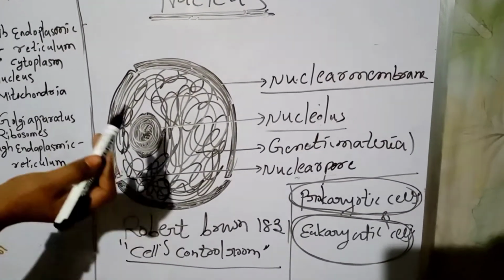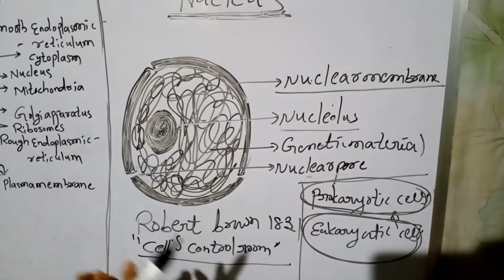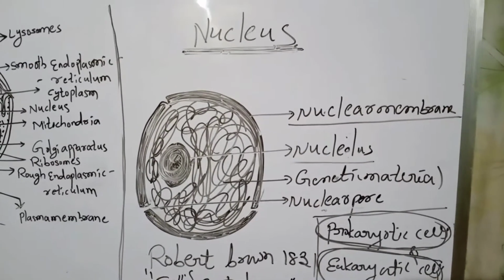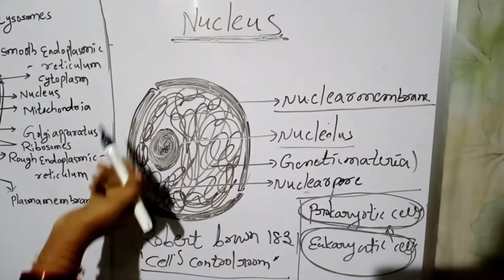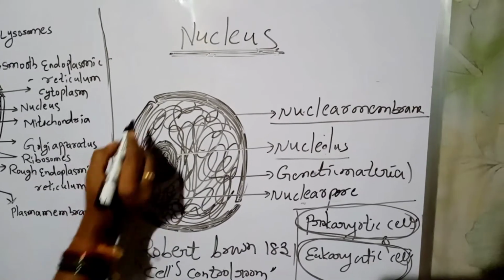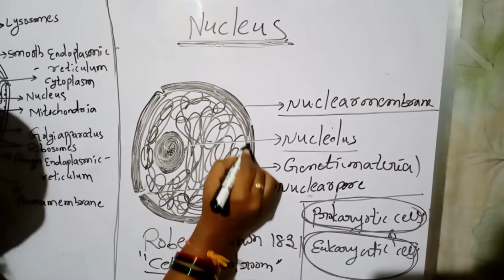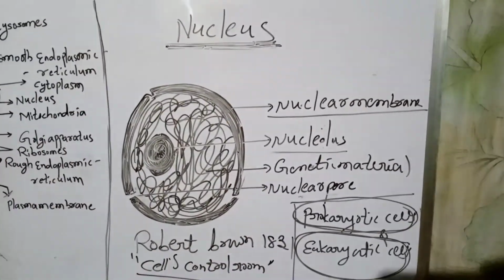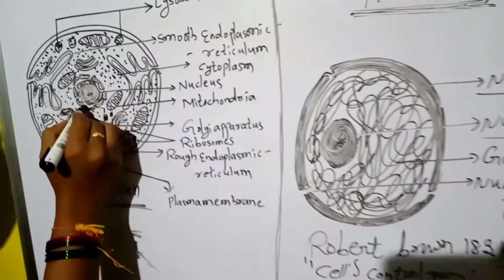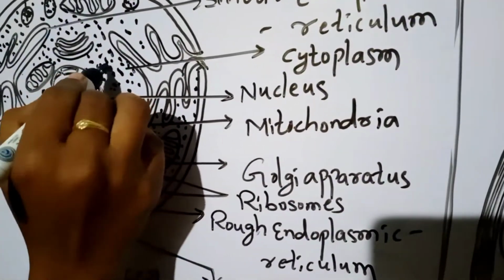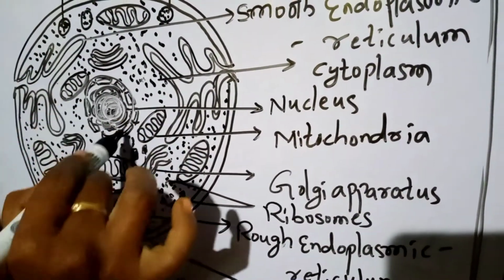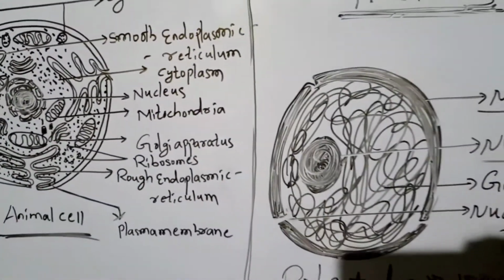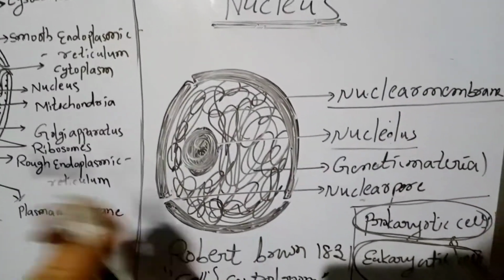The membrane that encloses the nucleus separates it from the contents of cytoplasm. This is known as nuclear membrane. See children, this is nuclear membrane. Here we observe this is nuclear membrane, and this is cytoplasm. Nuclear membrane separates this nucleus from cytoplasm. Almost all genetic material is found in this nucleus, already I said.